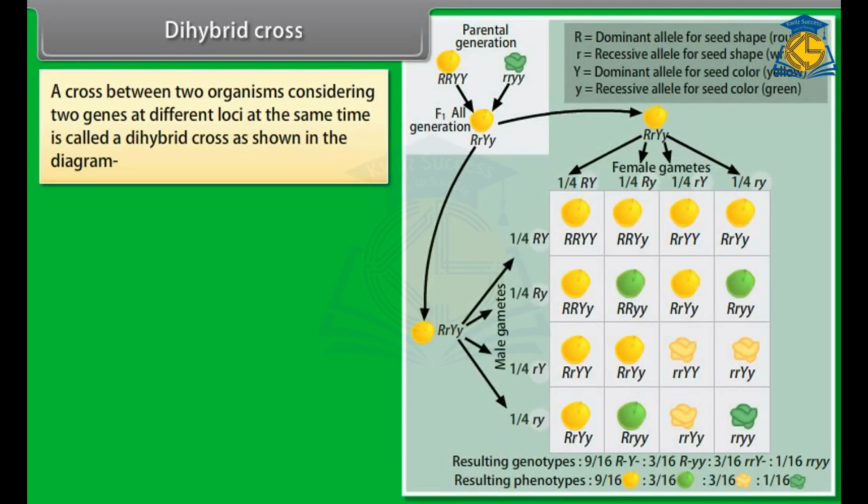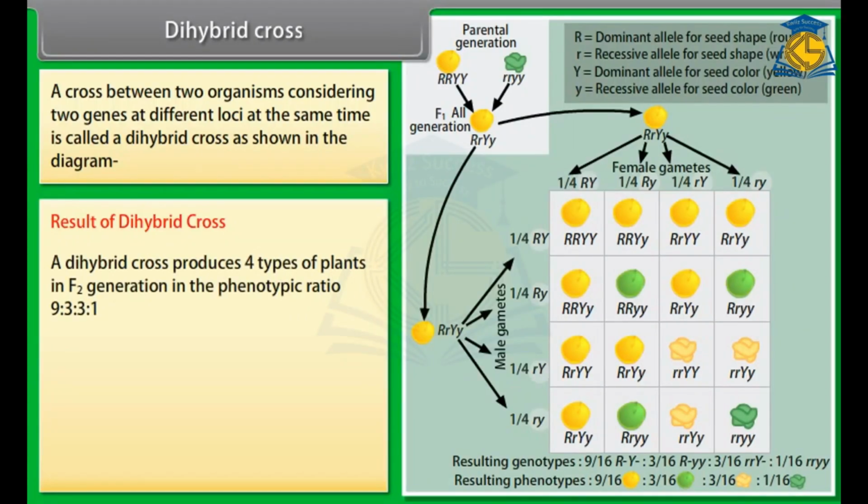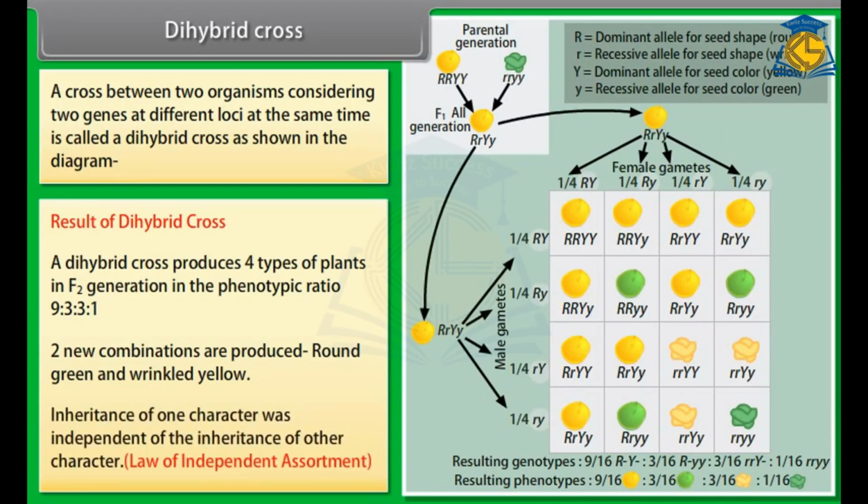Dihybrid cross. A cross between 2 organisms considering 2 genes at different loci at the same time is called a dihybrid cross, as shown in the diagram. Result of dihybrid cross. A dihybrid cross produces 4 types of plants in F2 generation in the phenotypic ratio 9:3:3:1. 2 new combinations are produced, round green and wrinkled yellow. Inheritance of one character was independent of the inheritance of the other character.